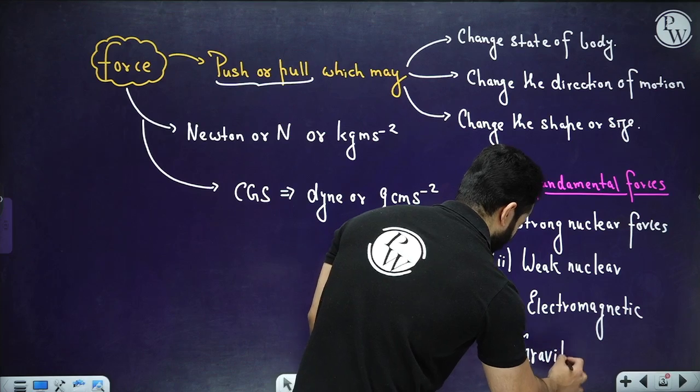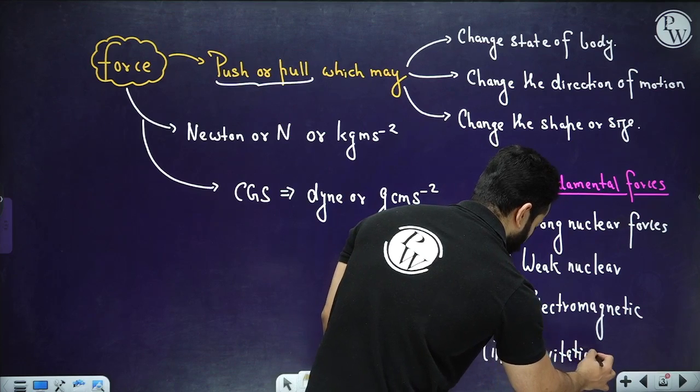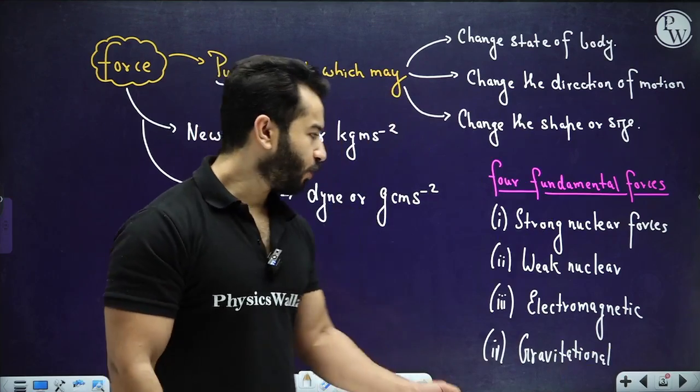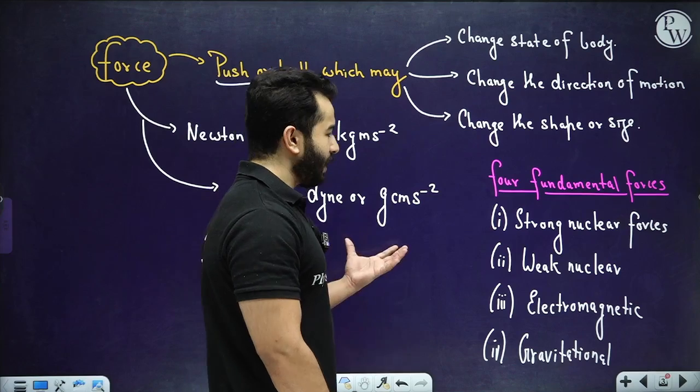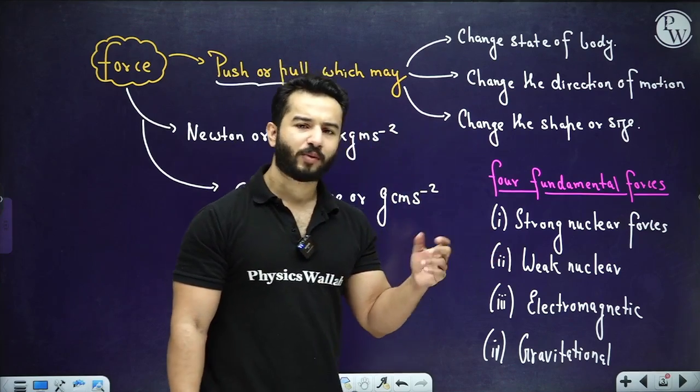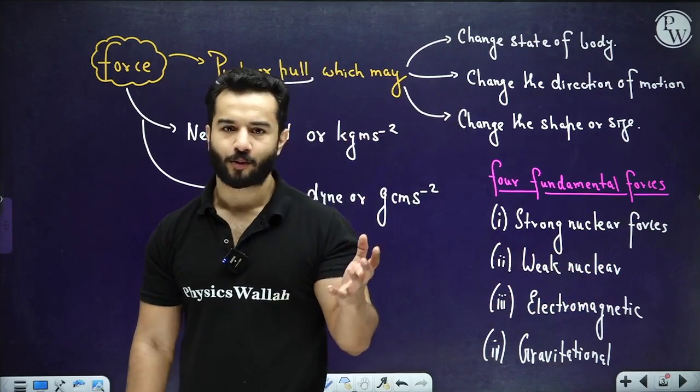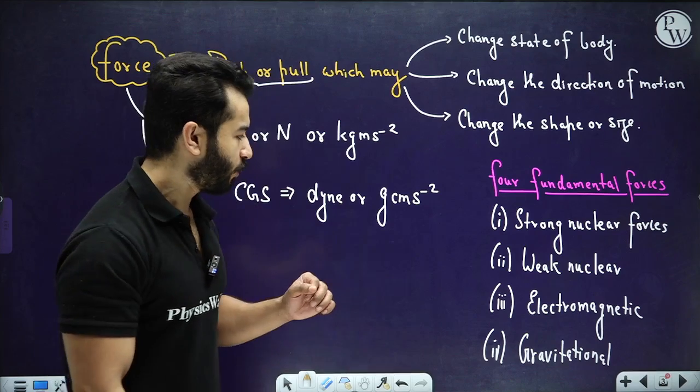So indeed, gravitational force is actually the weakest of all of them. It's quite a weak force. In this chapter, we are not going to talk about strong nuclear force or weak nuclear force. We are going to talk about those things under modern physics.